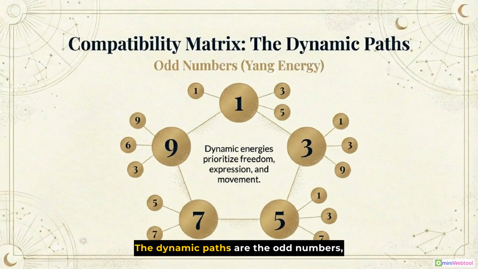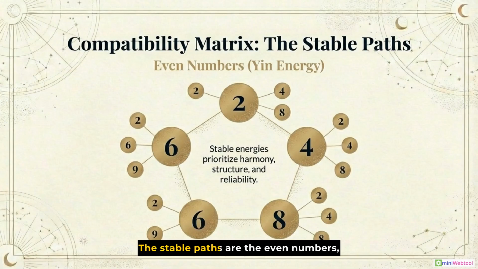The dynamic paths are the odd numbers, representing Yang energy. These dynamic energies prioritize freedom, expression, and movement, connecting to the numbers 1, 3, 5, 7, and 9. The stable paths are the even numbers, representing Yin energy. These stable energies prioritize harmony, structure, and reliability, connecting to the numbers 2, 4, 6, and 8.